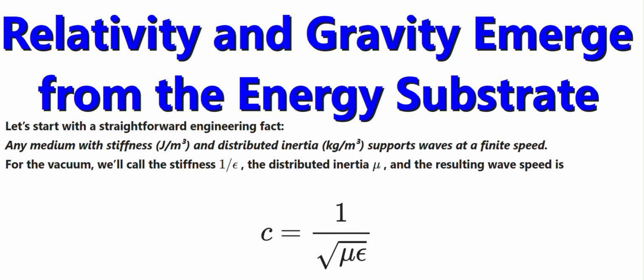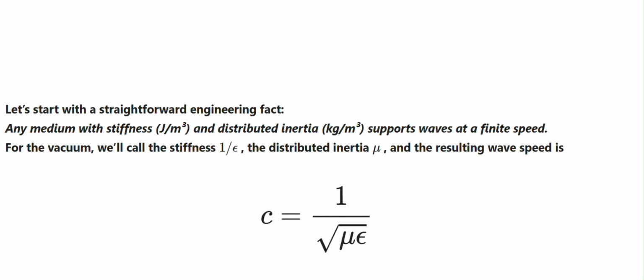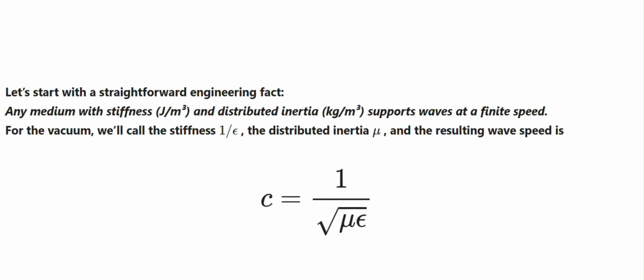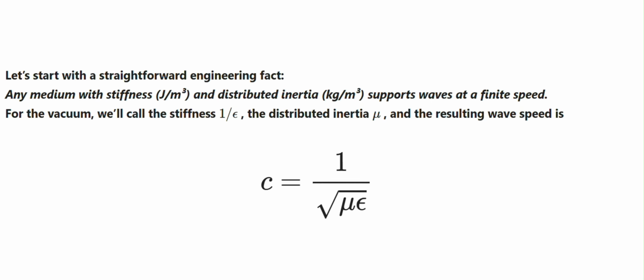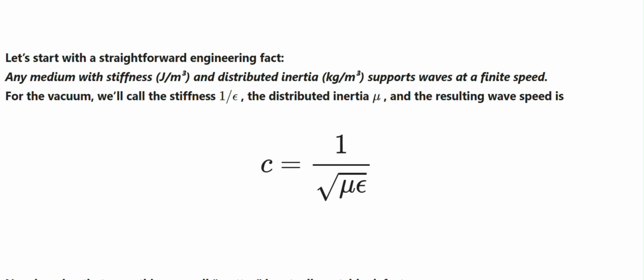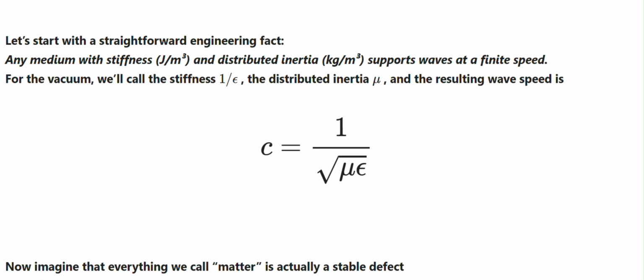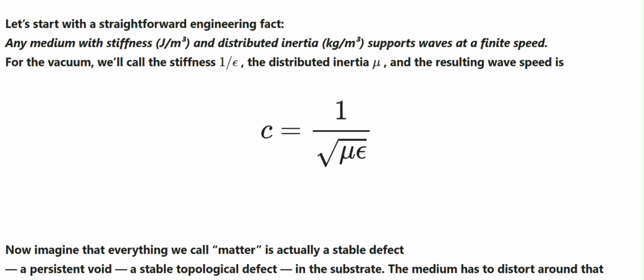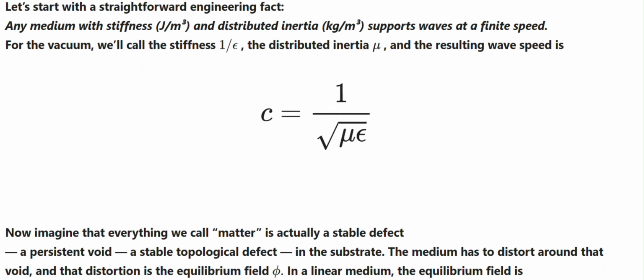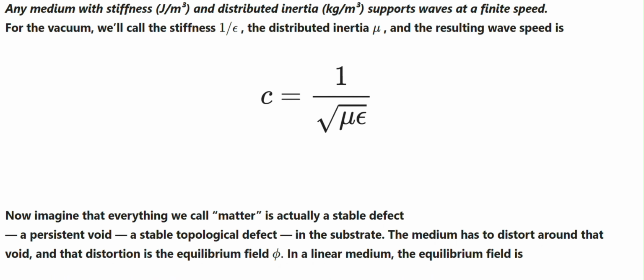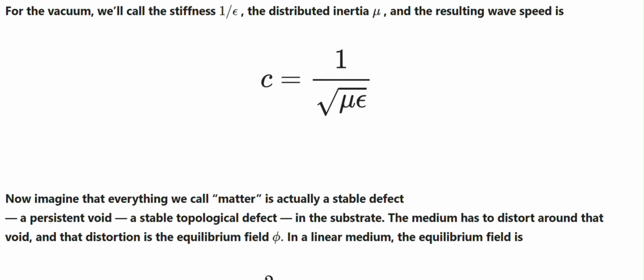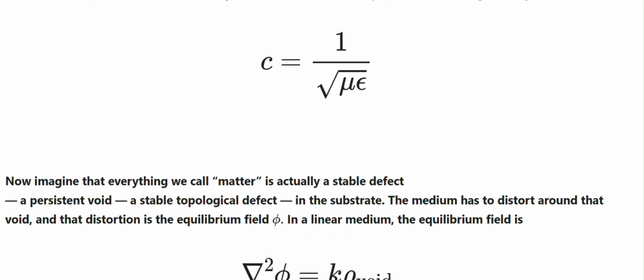Let's start with a straightforward engineering fact. Any medium with stiffness (joules per meter cubed) and distributed inertia (kilograms per meter cubed) supports waves at a finite speed. For the vacuum, we'll call the stiffness 1 over epsilon, the distributed inertia mu, and the resulting wave speed is c, given by the propagation equation.